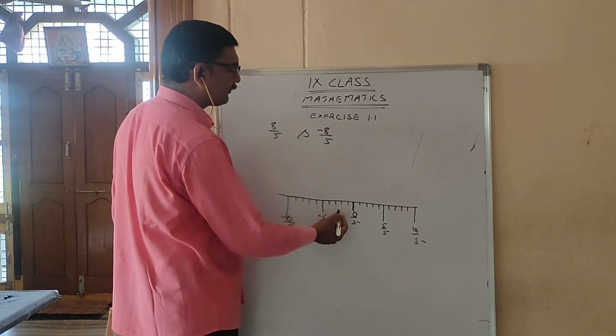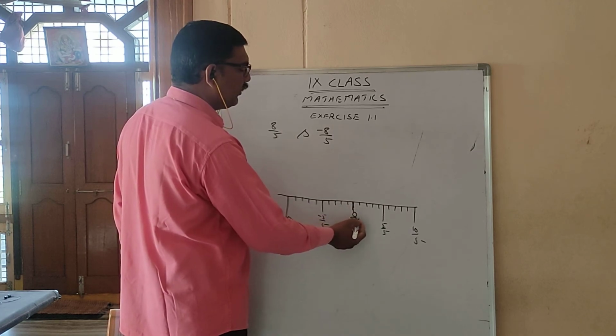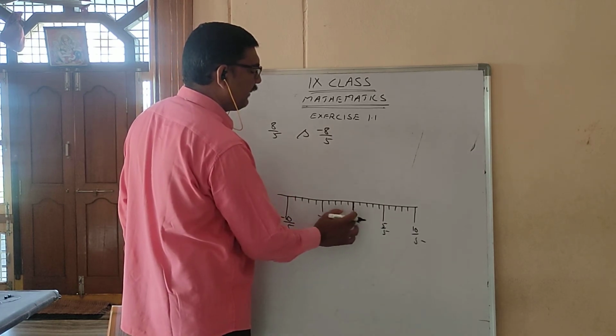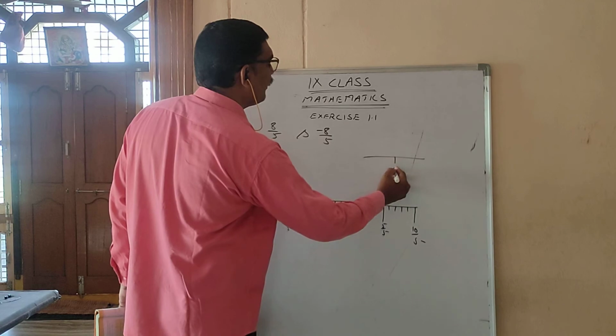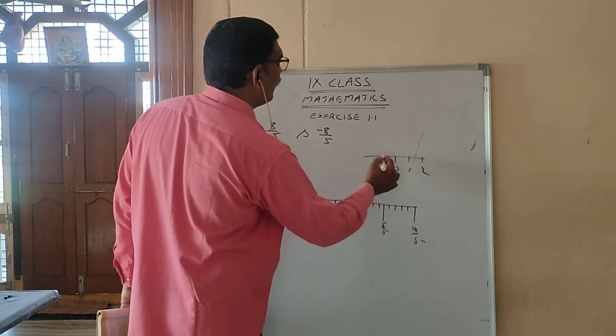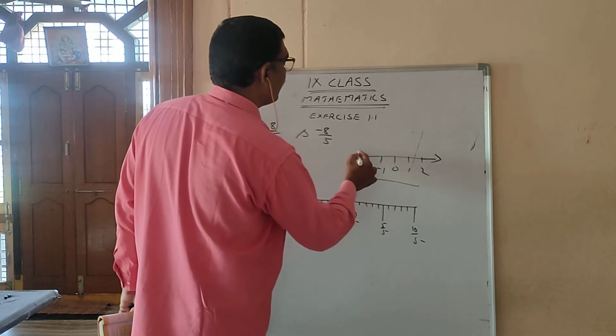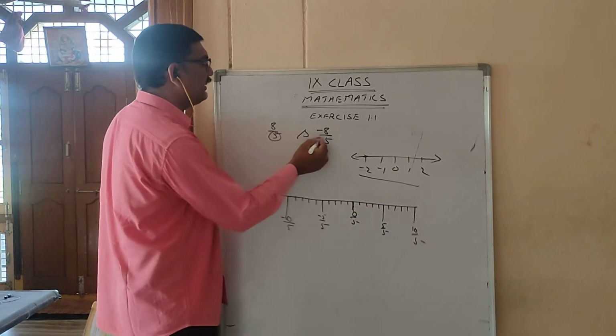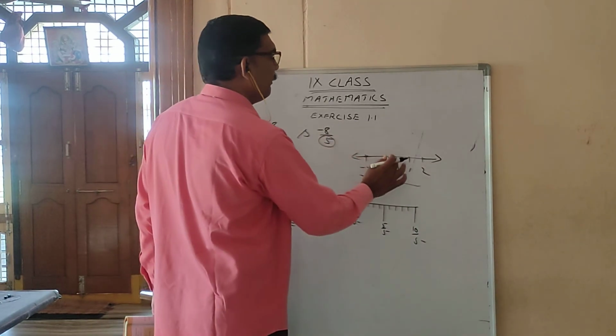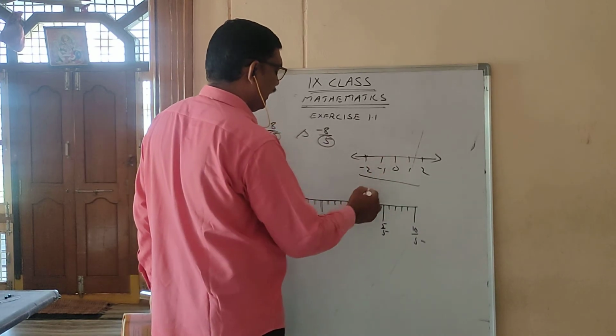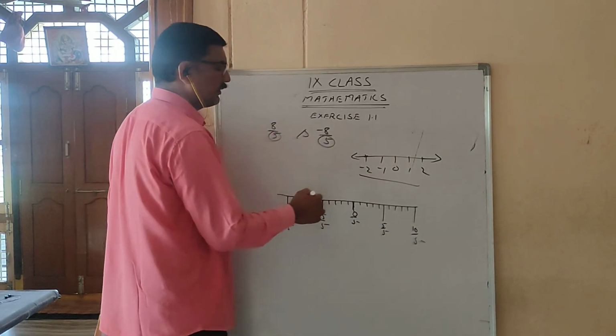See here, 0 and 1. On a number line, 0 will be, 1 will be, 2, minus 1, minus 2, like this, it is called a number line. Since 5 is there in the denominator, between number to number, I made 5 equal parts.